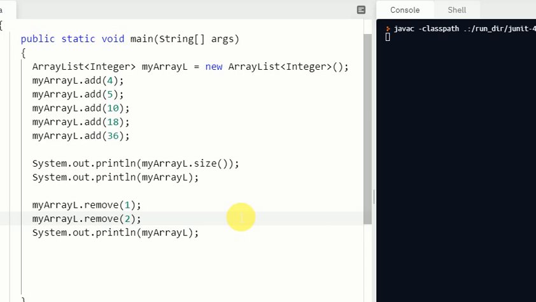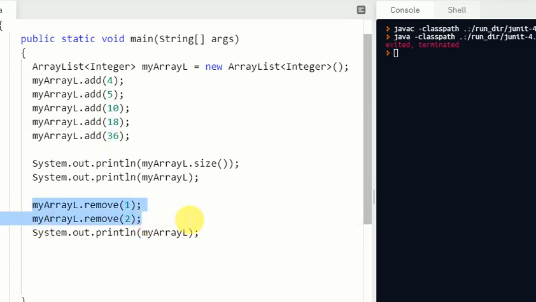Right now at index number 0 we have 4, at 1 we have 5, at 2 we have 10, at 3 we have 18, and at 4 we have 36. So if we look at the code, logically the values at index number 1, which is 5, and index number 2, which is 10, should be removed. Okay, let's see what is the result.